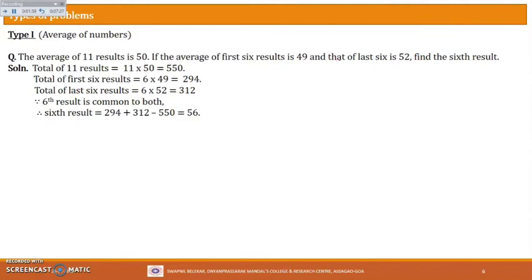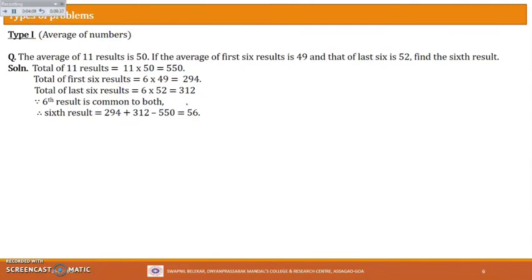Similarly, if you take the last 6 terms, its average is also given, right? So the sum of all the last 6 results will be what? That is nothing but the total number of quantities, that is 6, into the average of it. The average of it is 52. So 6 into 52 will give you 312.